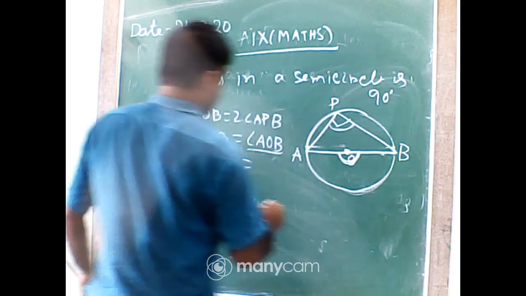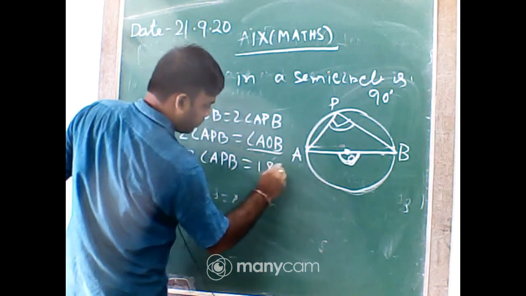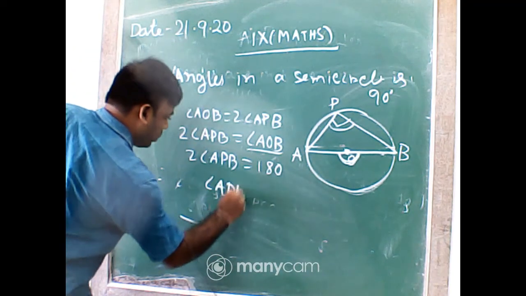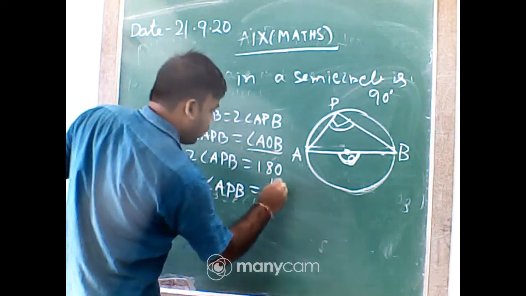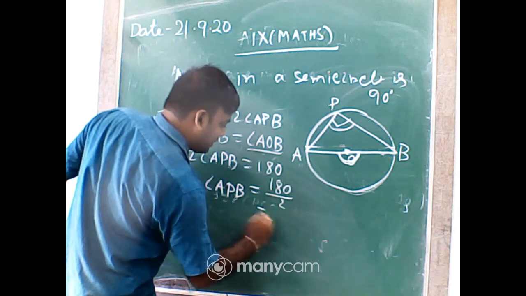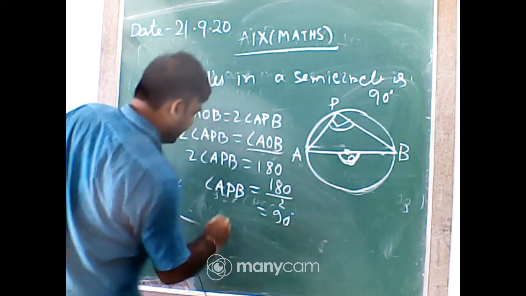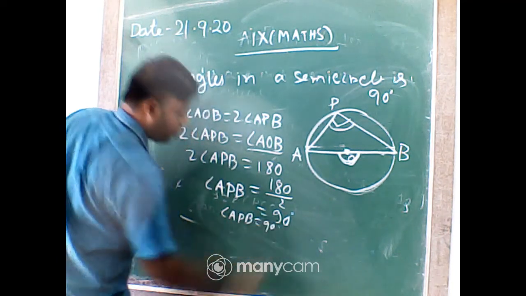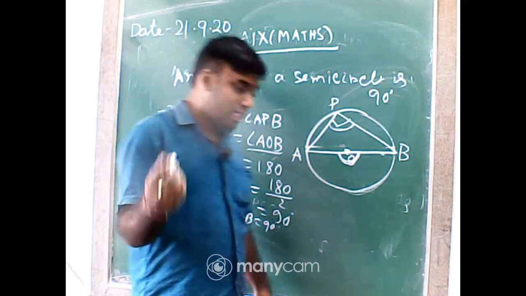So angle APB equal to 180 by 2, that is 90 degree. So angle APB equal to 90 degree. That is our required result. So the semicircle angle is 90.